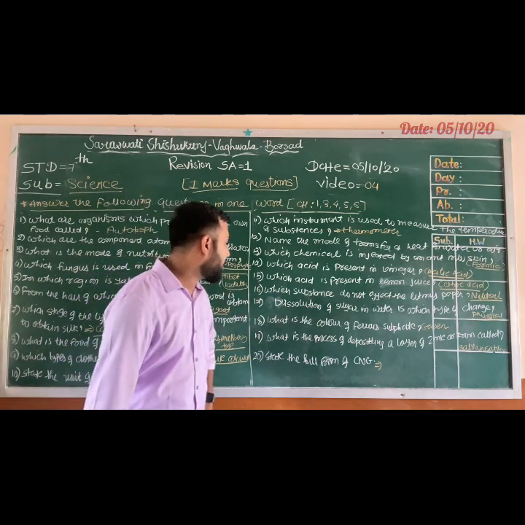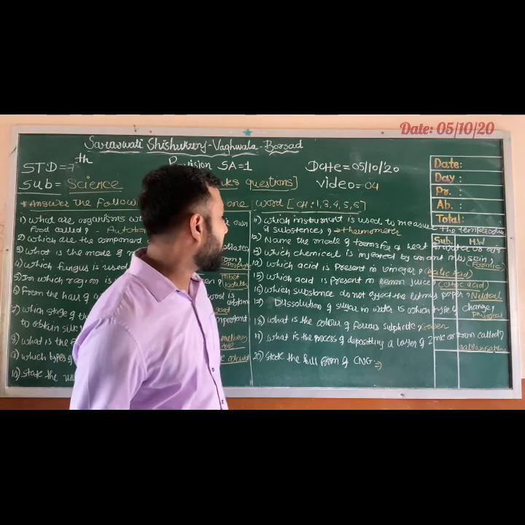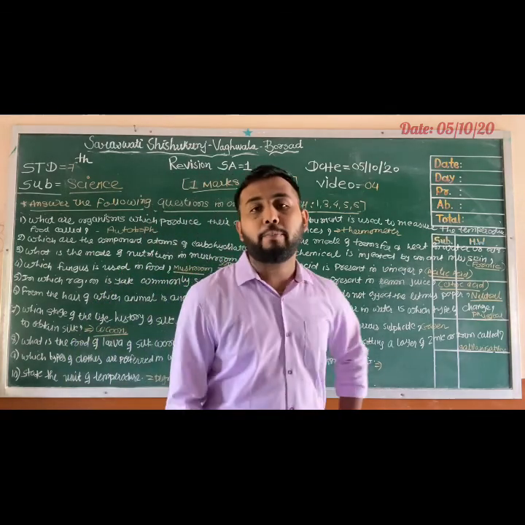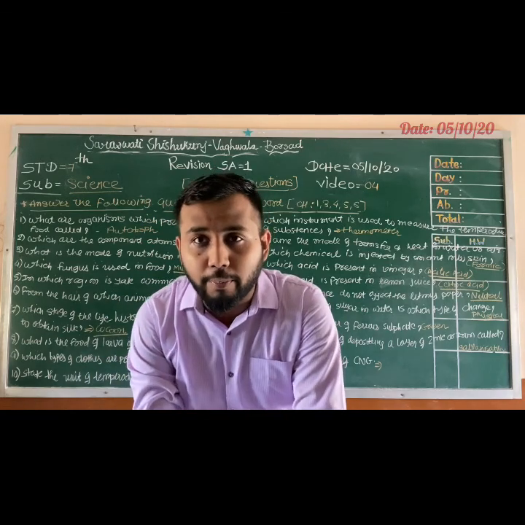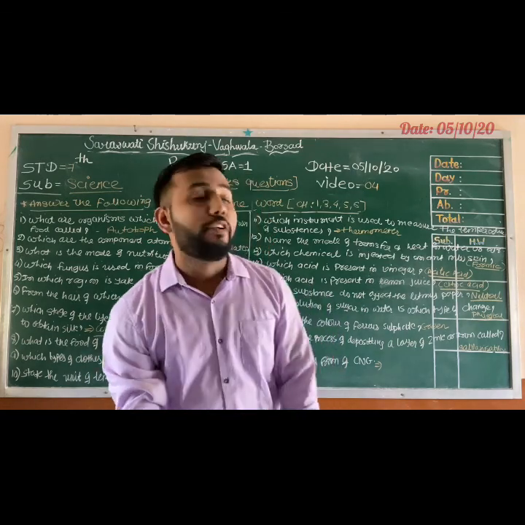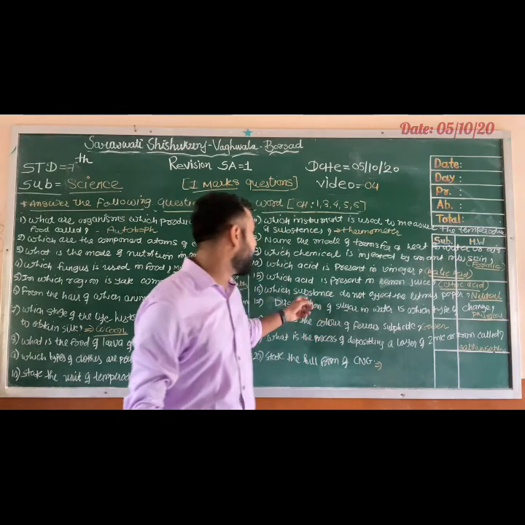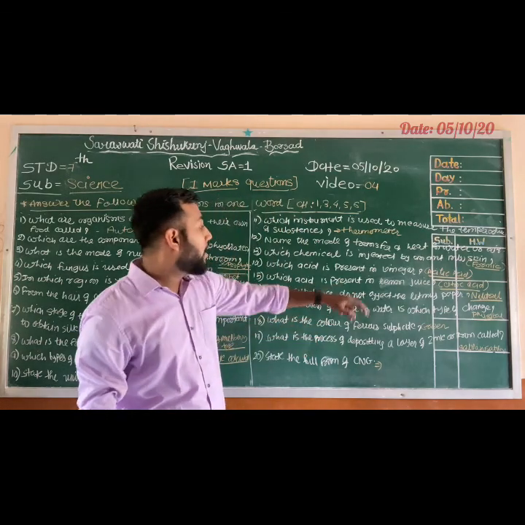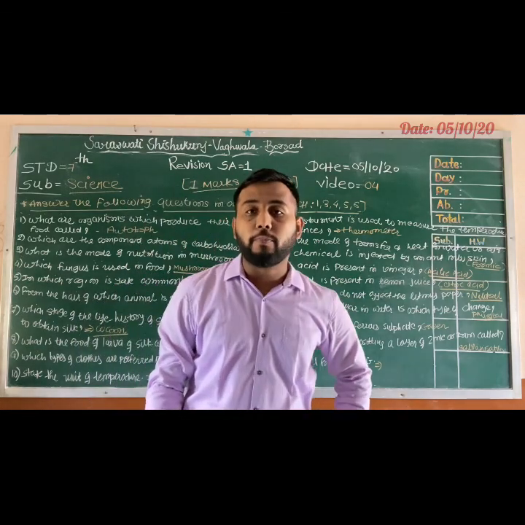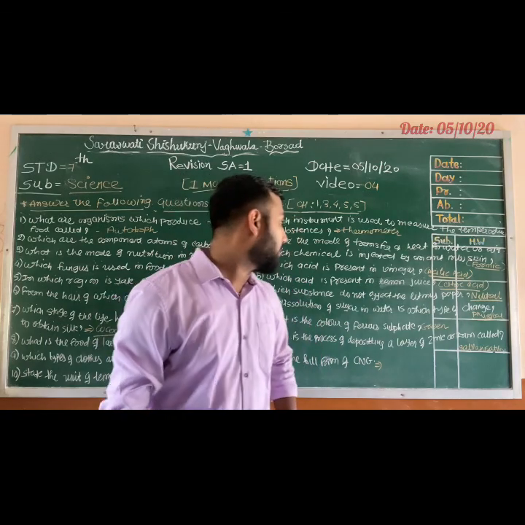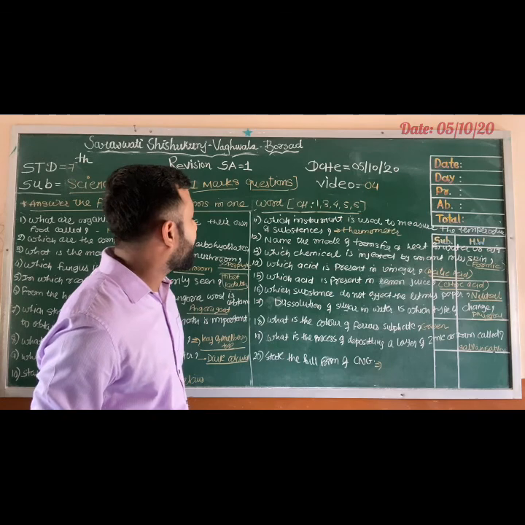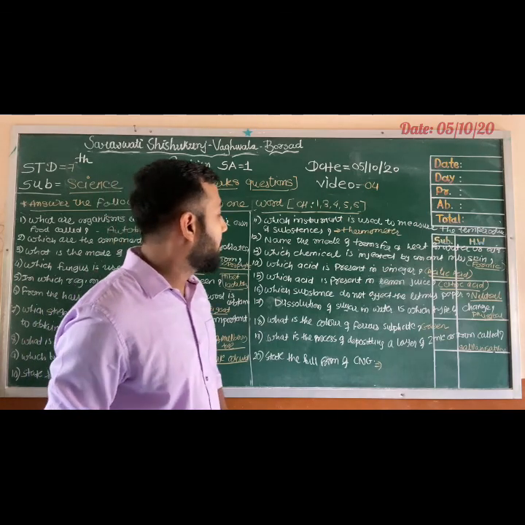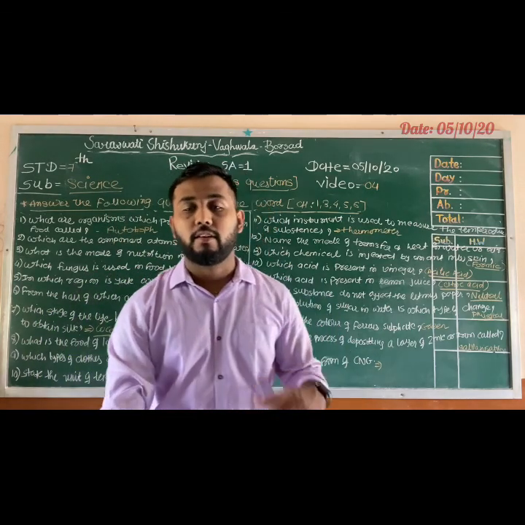Next, which substances do not affect the litmus paper? The substances which do not affect any litmus paper are called neutral, right? Neutral substances. Then, dissolution of sugar in water is which type of change?